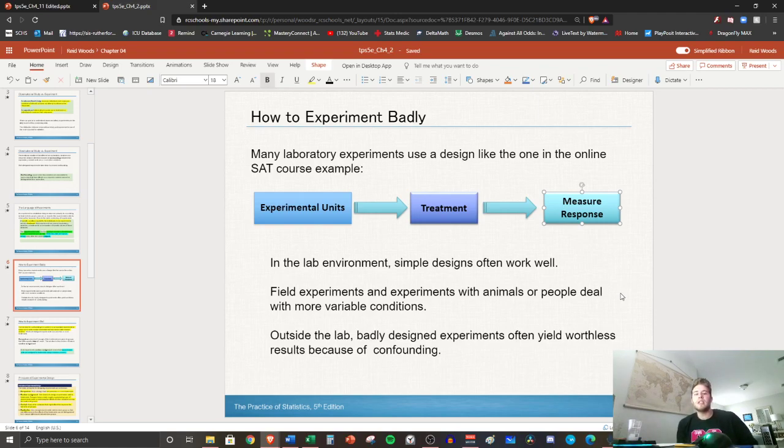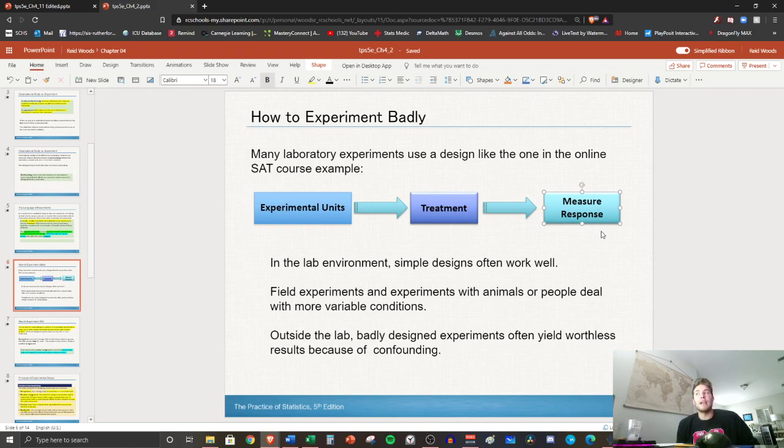But if I just take experimental units, let's say I take my entire stats class, I give them one item, maybe I want to see how long it takes them to write one sentence, right? With a crayon. Okay, how long does it take the average person to write one sentence with a crayon. This is just a dumb example. And then I just measure those. But the problem is, I don't have anything to compare with. Okay, maybe my question should have been, is writing with a crayon faster than, say, a pencil?